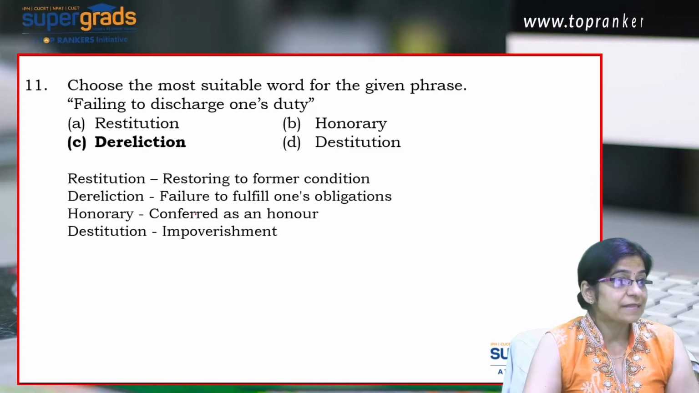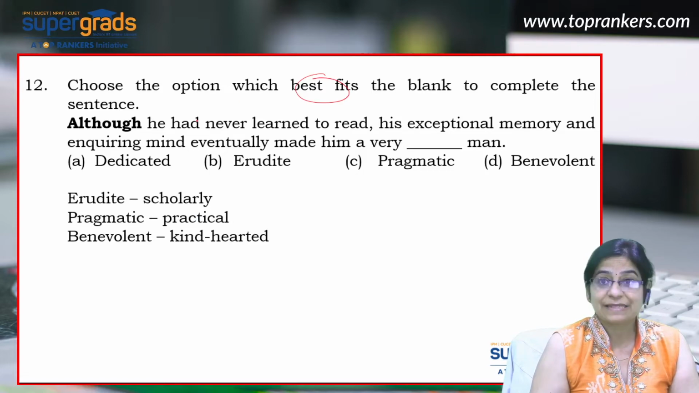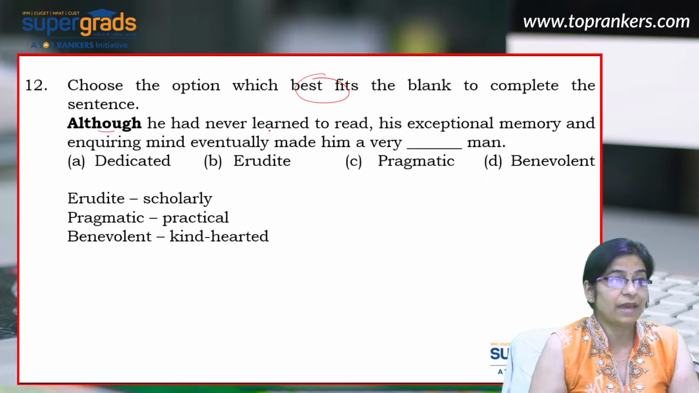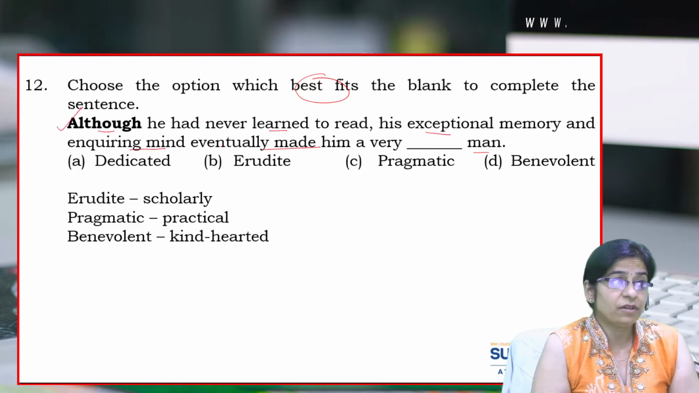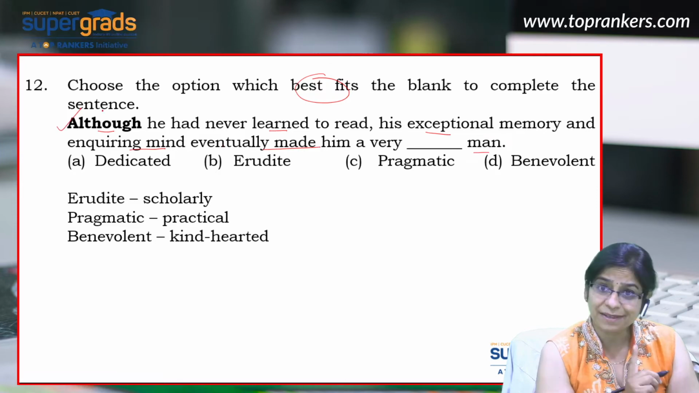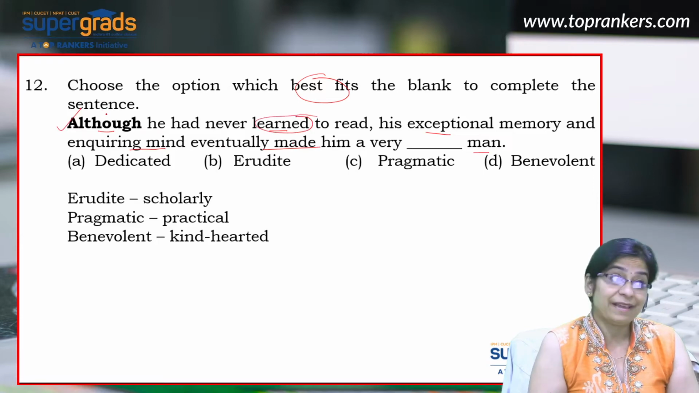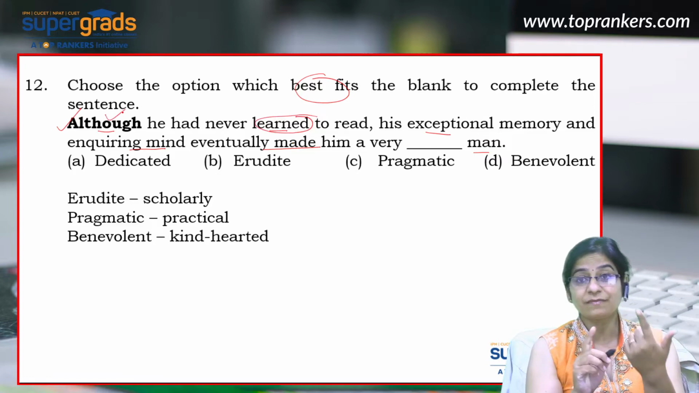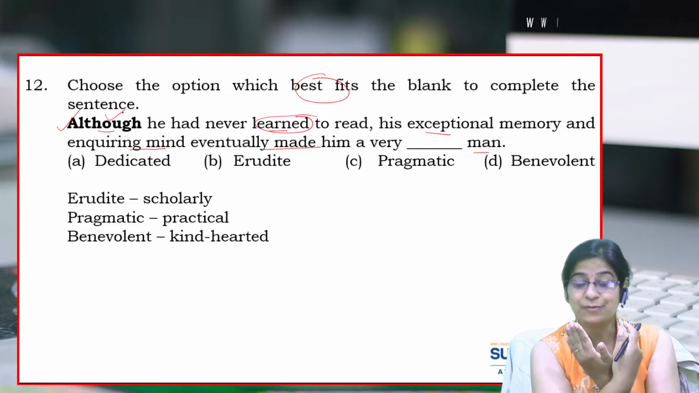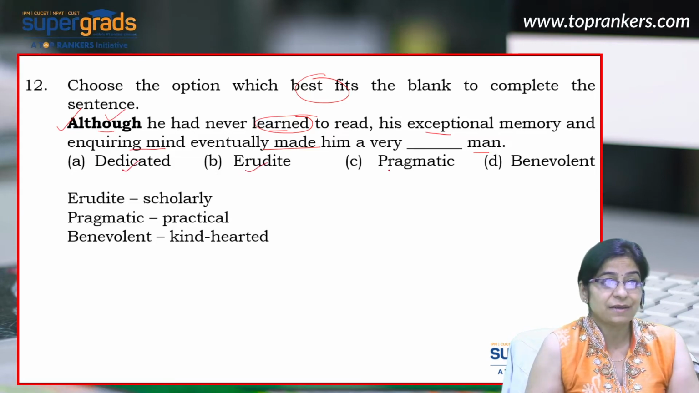The next question says, you need to choose an option which best fits the blank to complete the sentence. This one says, although he had never learned to read, his exceptional memory and inquiring mind eventually made him very dash man. Now, see, whenever your sentence begins with although, that means you can expect something unexpected. So, he never learned to read, but then the sentence has although in it. That means even though he didn't know how to read, something good happened. See, the answer choices are dedicated, erudite, pragmatic, or benevolent.